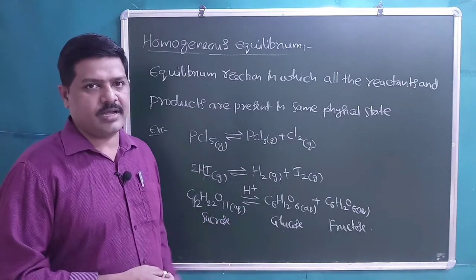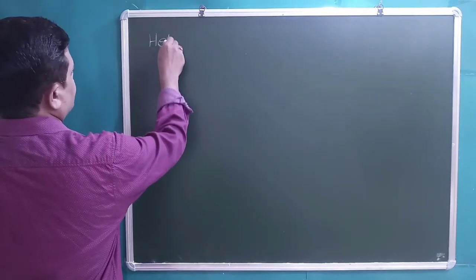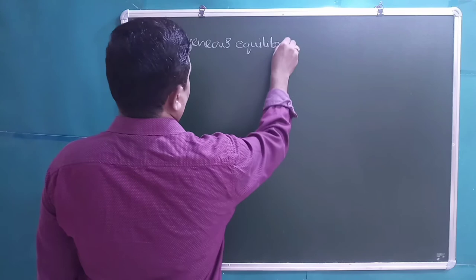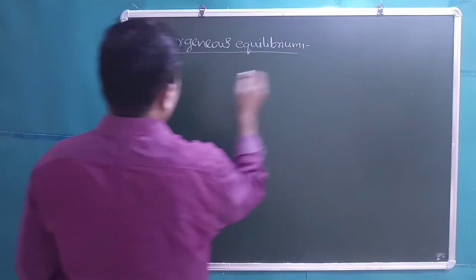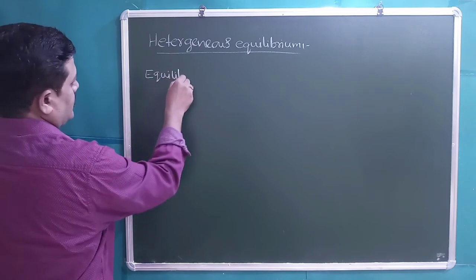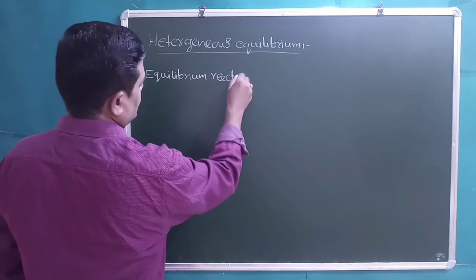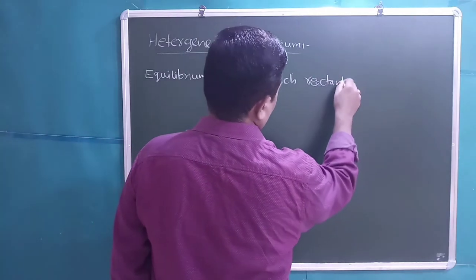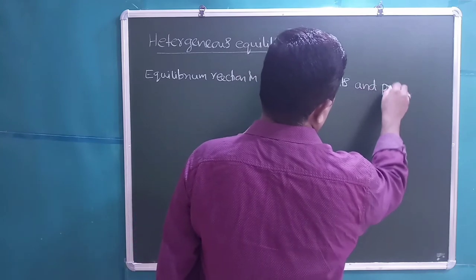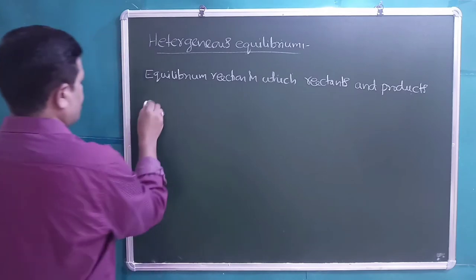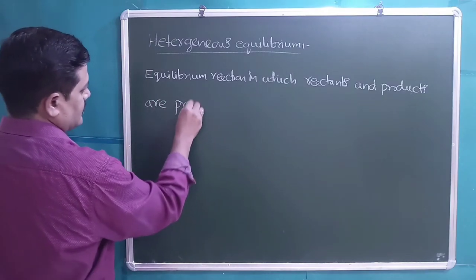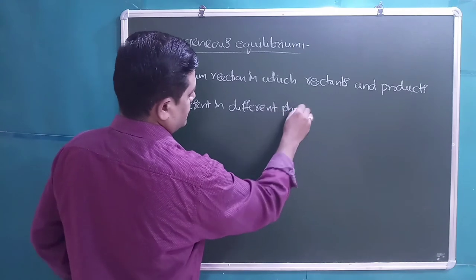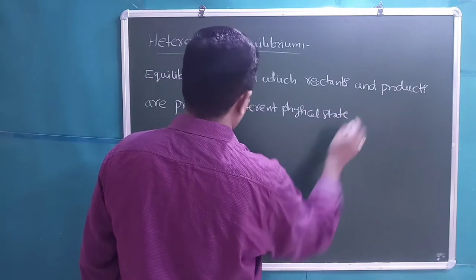Students, now let us discuss heterogeneous equilibrium. Next is heterogeneous equilibrium: an equilibrium reaction in which reactants and products are present in different physical states is called heterogeneous equilibrium.